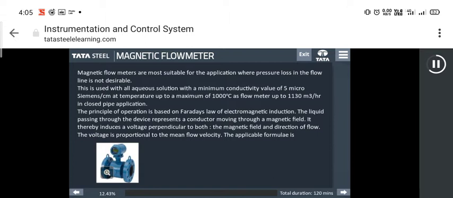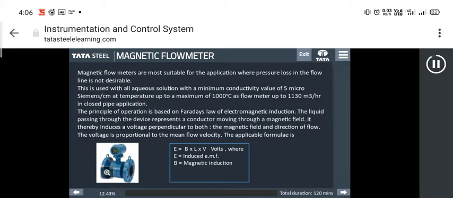Do you know on what principle a magnetic flow meter works? Well, it's Faraday's law of electromagnetism. The liquid passing through the device represents a conductor moving through a magnetic field. It thereby induces a voltage perpendicular to both the magnetic field and direction of flow.